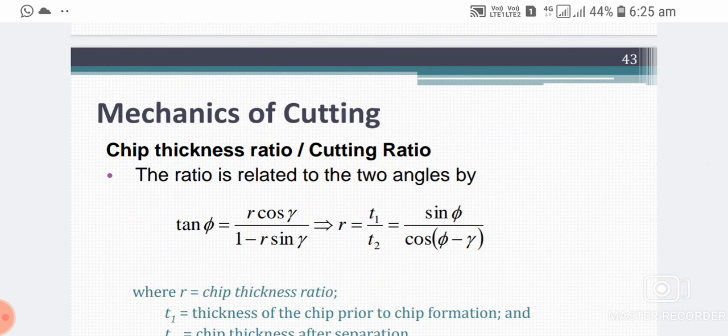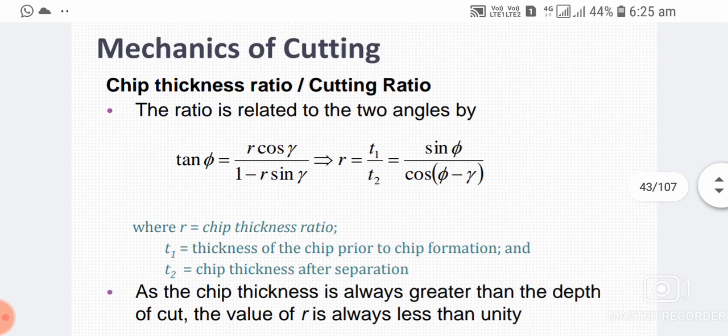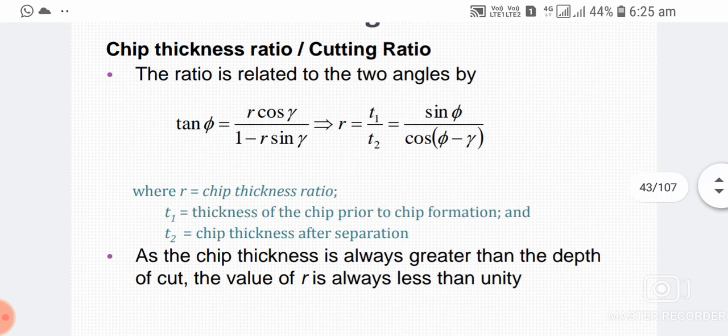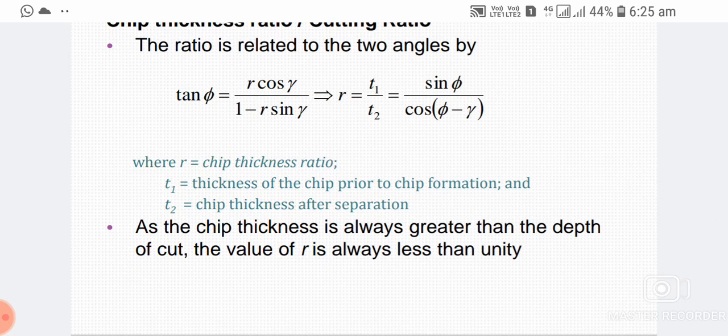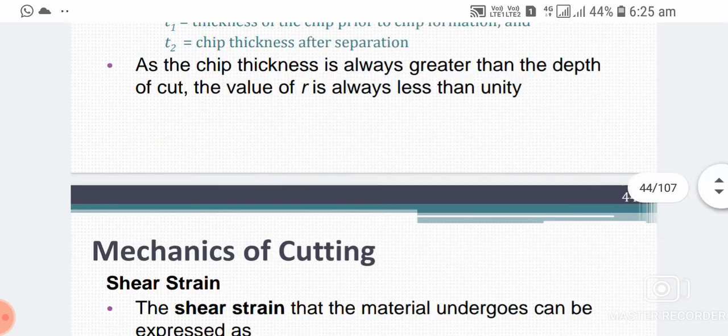Chip thickness ratio or cutting ratio. The ratio is related to the two angles by tan phi equal to r cos gamma divided by 1 minus r sin gamma. r, the chip thickness ratio, equals t1 by t2. t1 is equal to sin theta, t2 equal to cos theta minus gamma. t1 is the chip thickness prior to chip formation and t2 the chip thickness after separation. As the chip thickness is always greater than the depth of cut, the value of r is always less than unity.